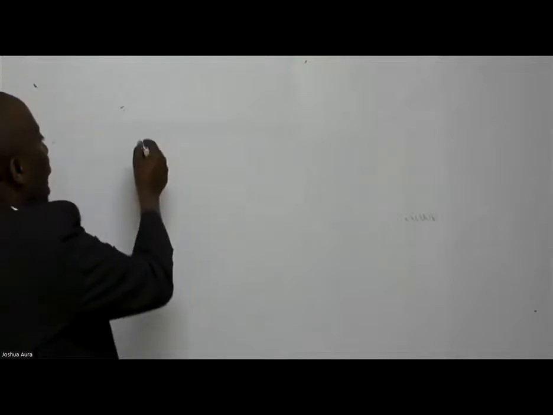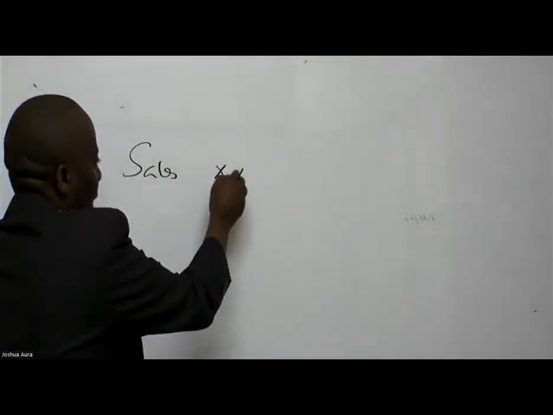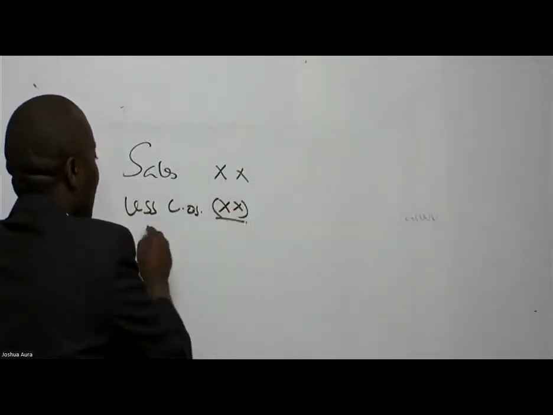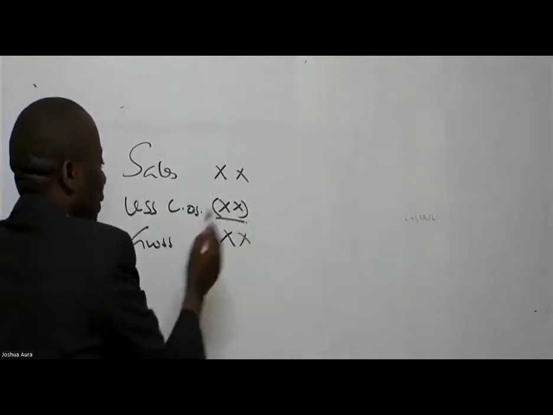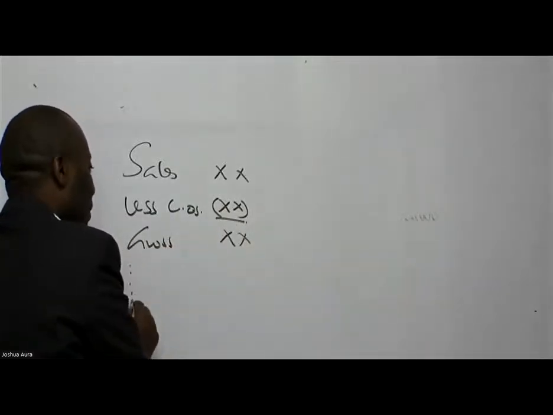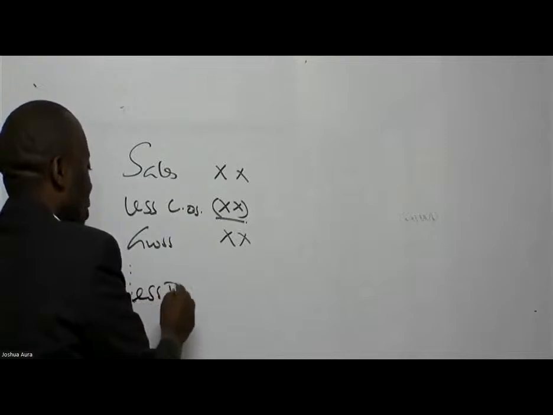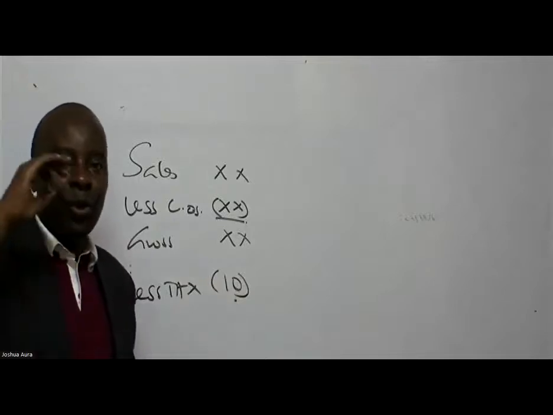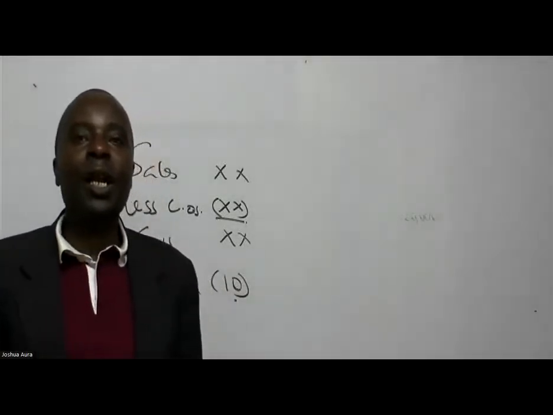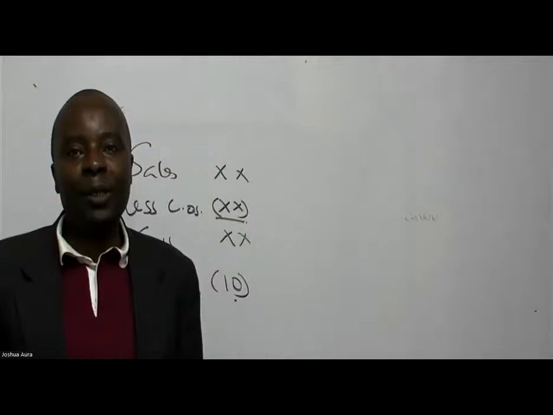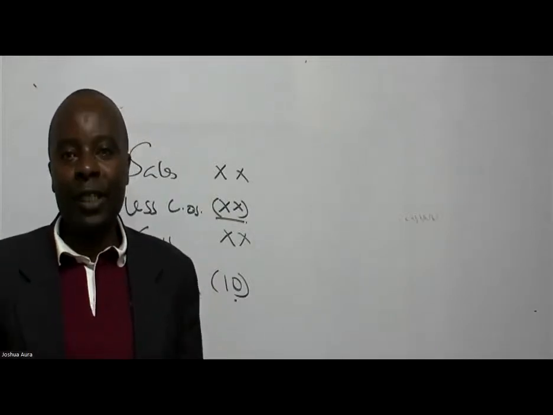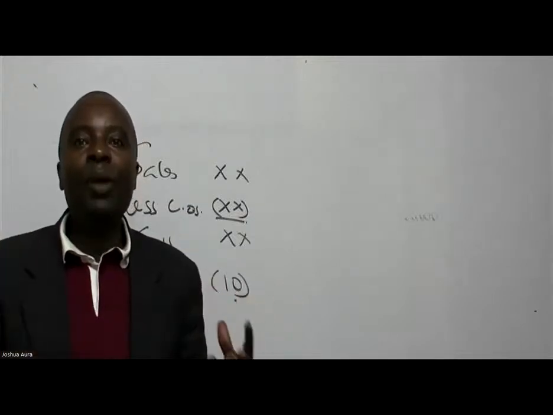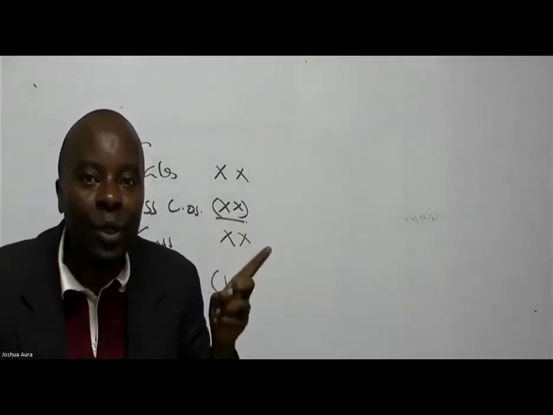So when I'm auditing, I'll be looking at things like the sales figure, less cost of sales, right? So we have our gross profit. So we come in this case to profit before tax, and then we say less tax. Tax, for example, we give them a figure of 10 million. So as an auditor, I'm supposed, ladies and gentlemen, to exercise professional skepticism, where I doubt every figure that I'm being given, for me to be able to dig for more information that will help me to form an appropriate opinion.